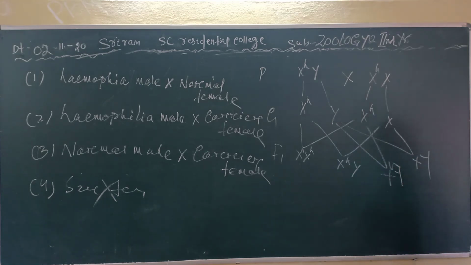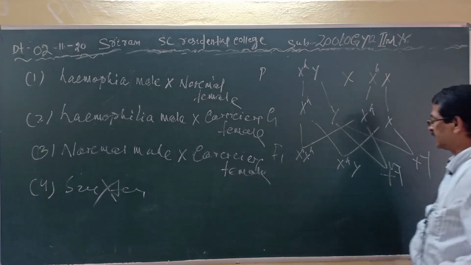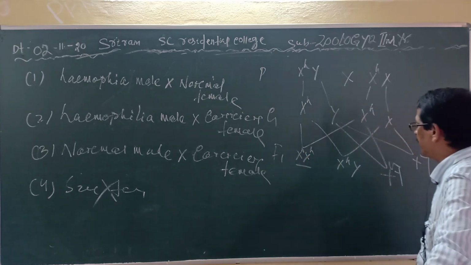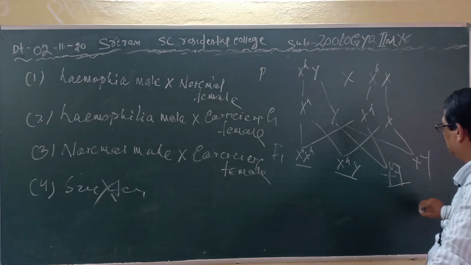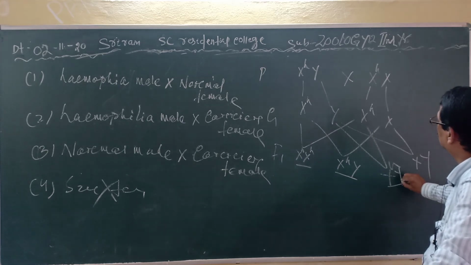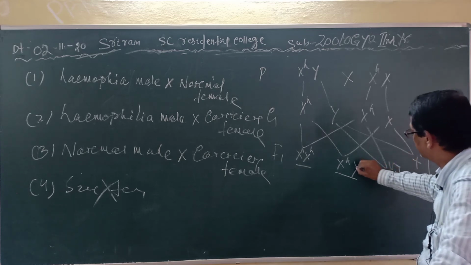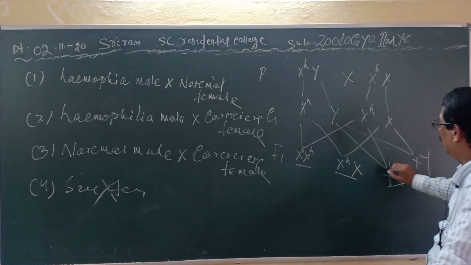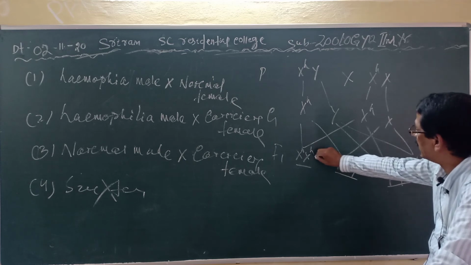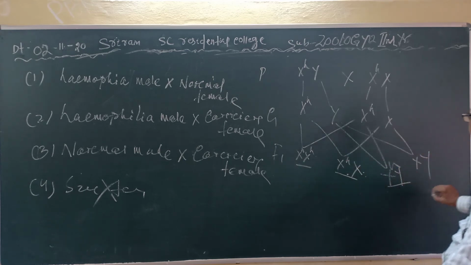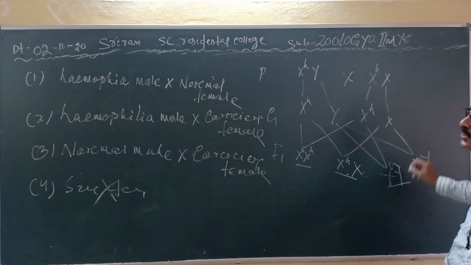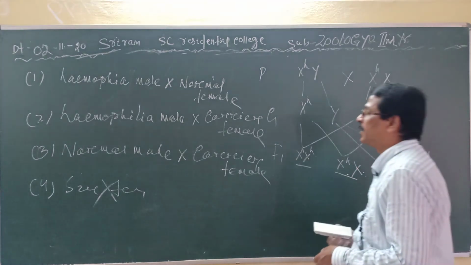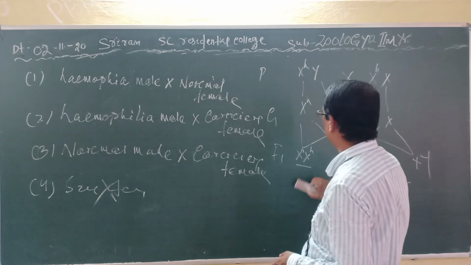Clear? So here one female is a sufferer, one is a carrier, but here one male is a sufferer and one is normal. So this is all about the hemophilia male and carrier female.